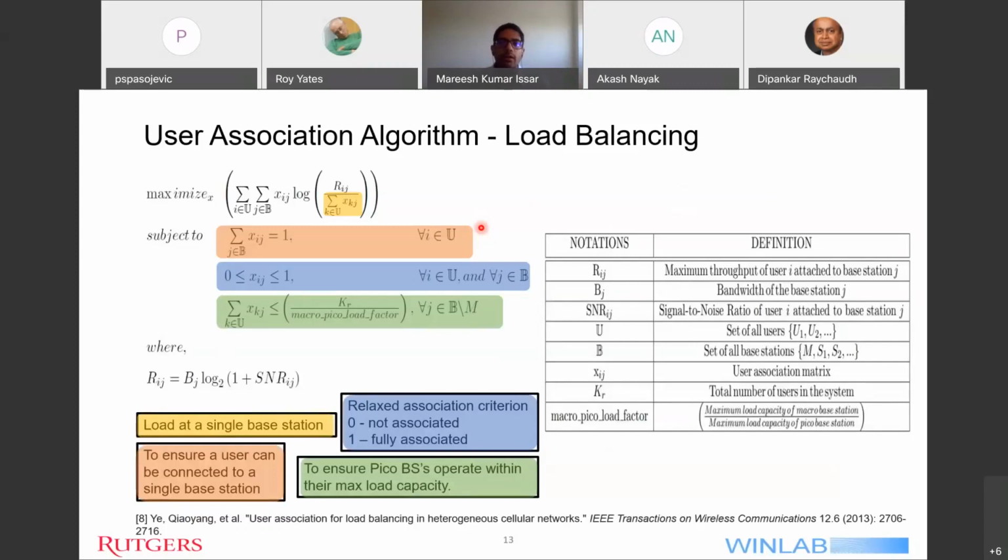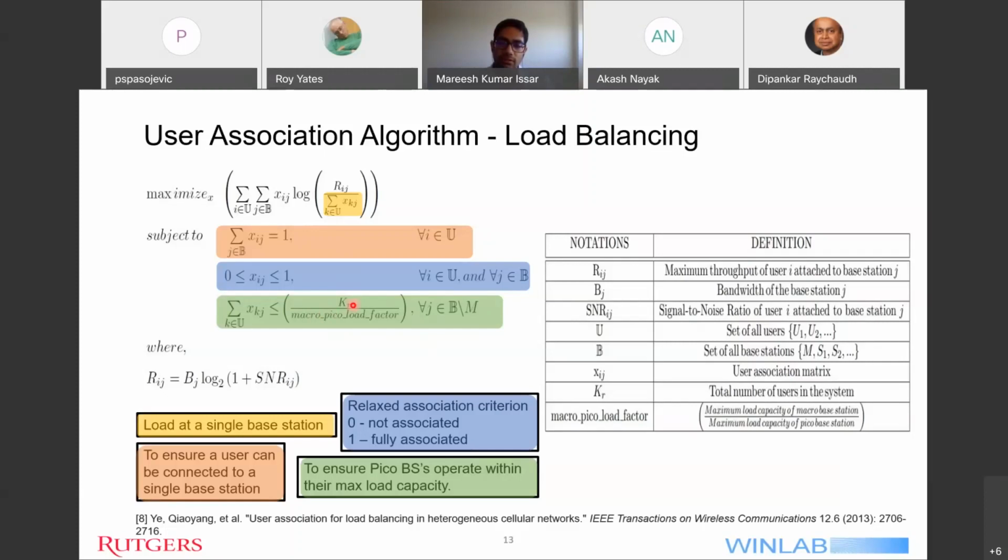Professor, the penalty is that it's not an accurate answer. It's not the ultimate best answer, but it's somewhat close. Because if it's 0.5, it means that I can either attach to the macro or the pico base station. But I also have this constraint of the load capacity of pico. So if this constraint is not satisfied, then the user will automatically be attached to the macro.